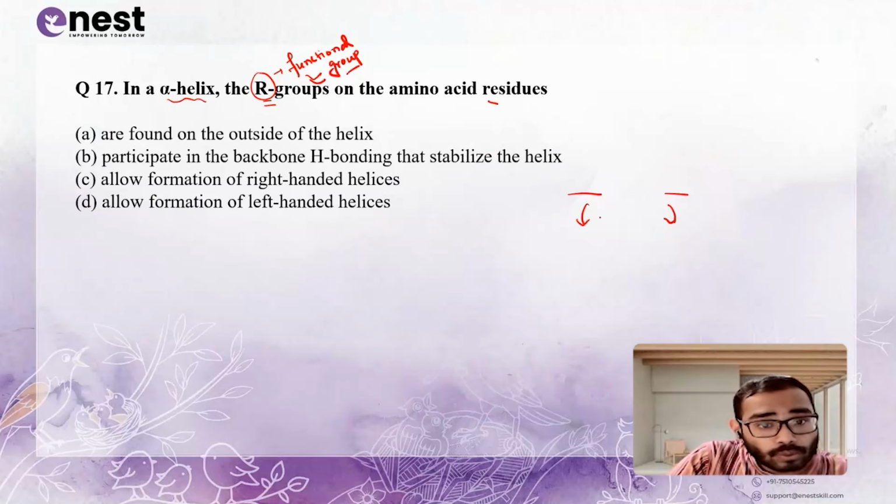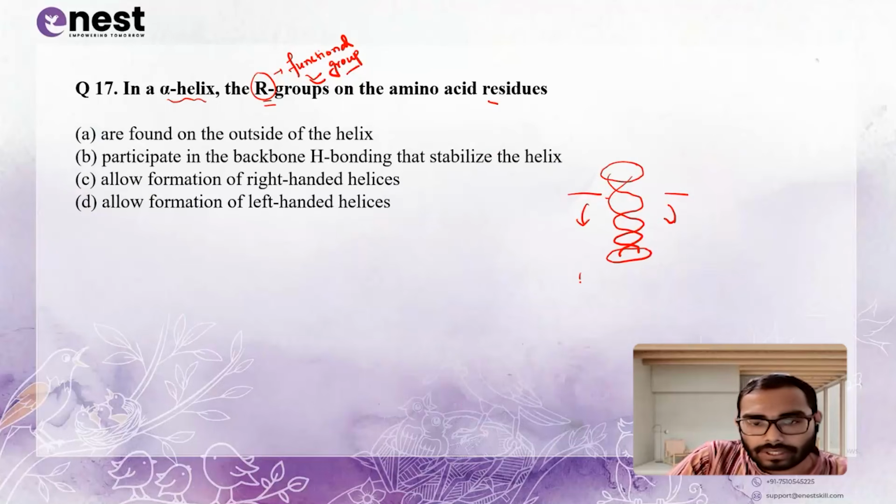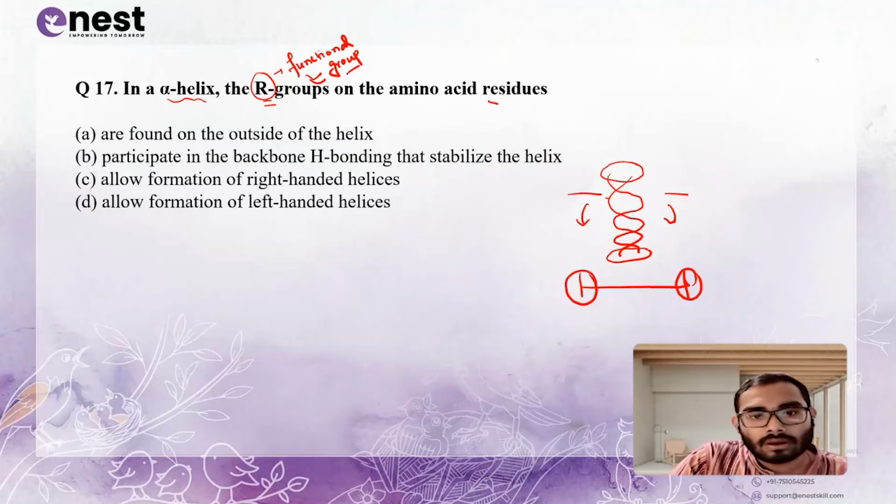That end is outside of the helix. Suppose it is a helix, and some functional group is there. That group can be at any end. If the protein structure is like this, the functional group can be present at this end or this end, but it is definitely outside of the helix. So these are found outside of the helix.